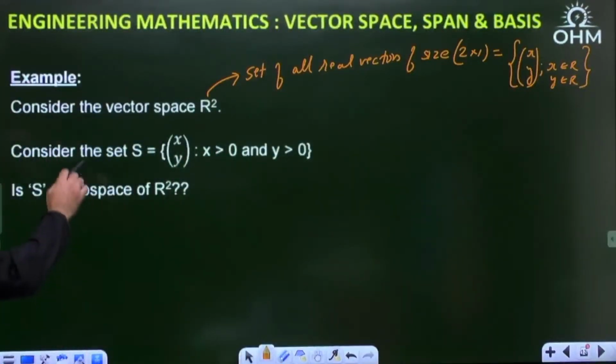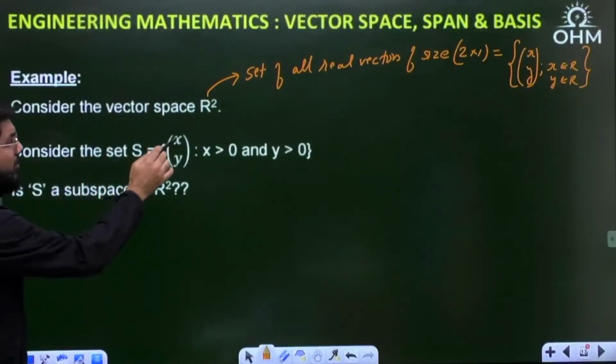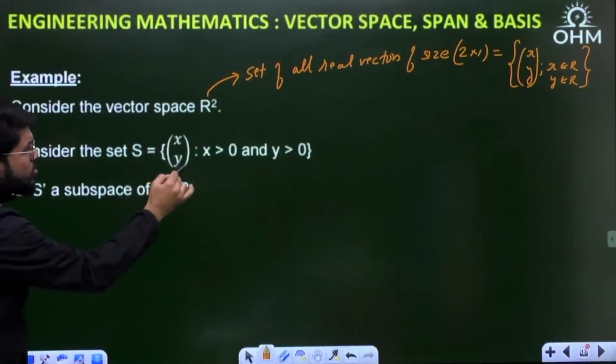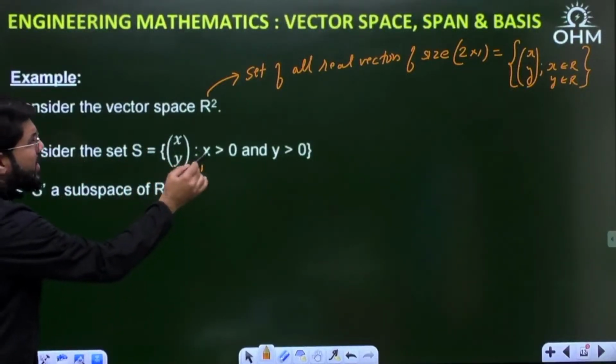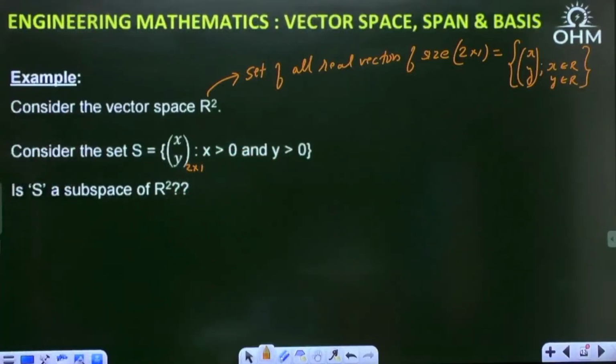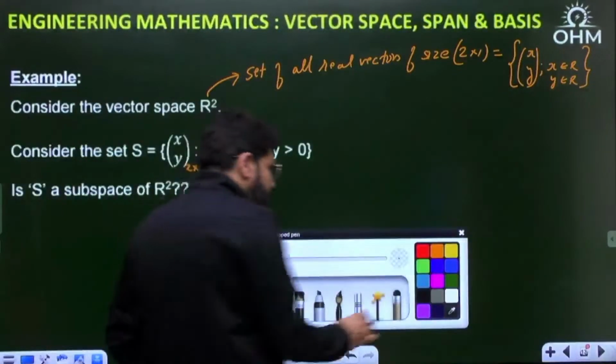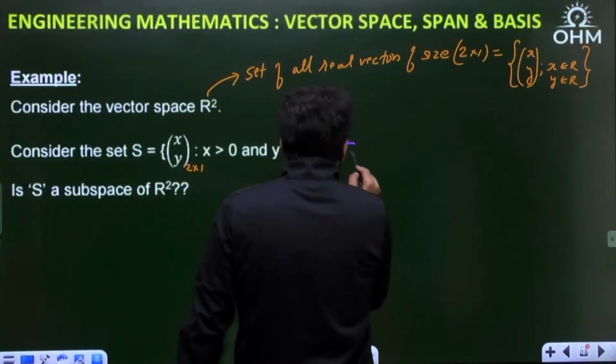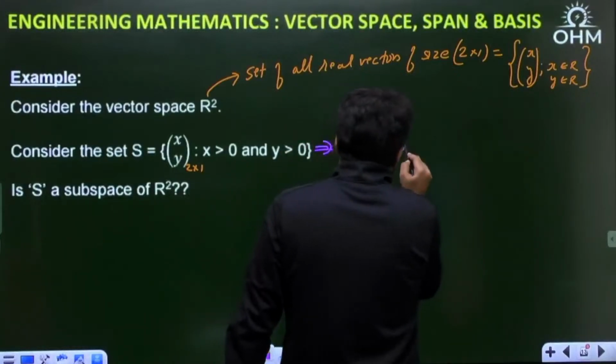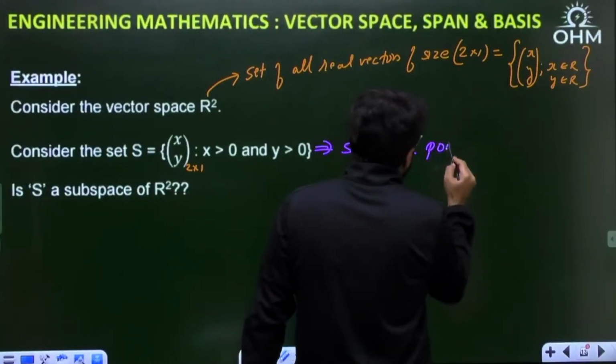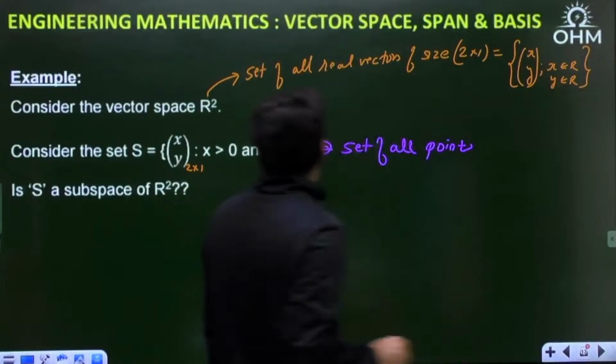Now consider the set S, which contains those 2 cross 1 vectors (x, y), such that x is greater than 0, y also greater than 0. If I take it in a plane, what can I say here?